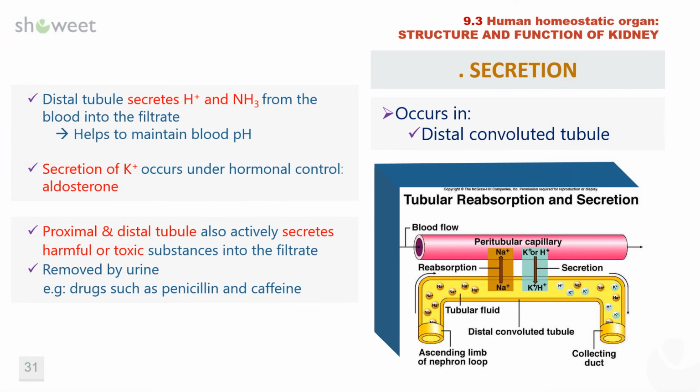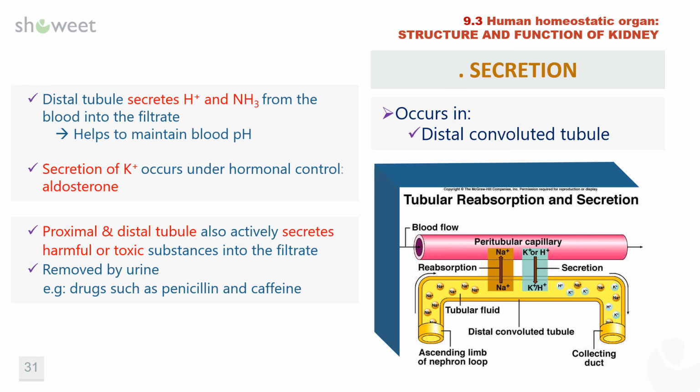During secretion, some substances such as hydrogen ions and drugs will be removed from the blood through the peritubular capillary network into the collecting duct. The end product of all these processes is urine, which is essentially a collection of substances that has not been reabsorbed during glomerular filtration or tubular reabsorption.